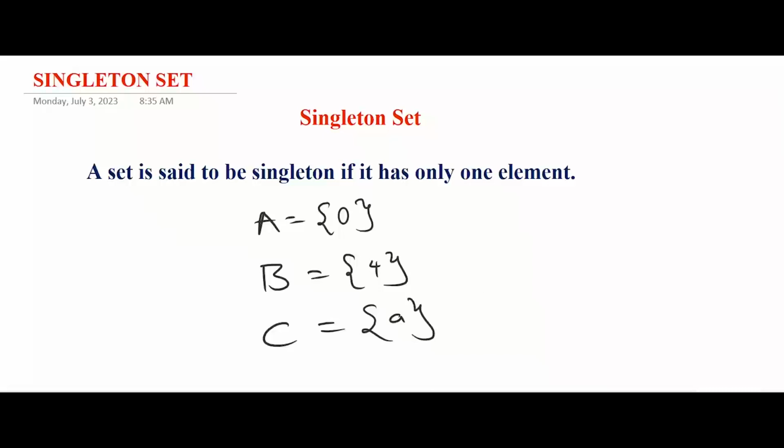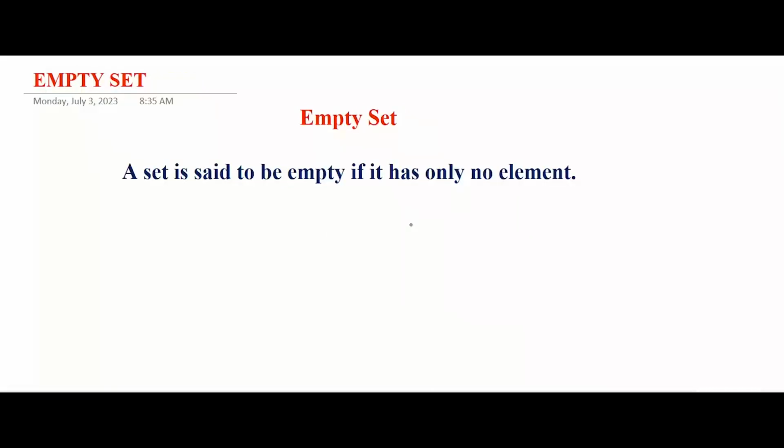The next one is an empty set. A set is said to be empty if it has no element. Take for instance, you have set A to be equals to this. That means there is no element inside the curly brackets, so set A is an empty set. Another way of representing an empty set is when you have set A to be equals to this sign here.